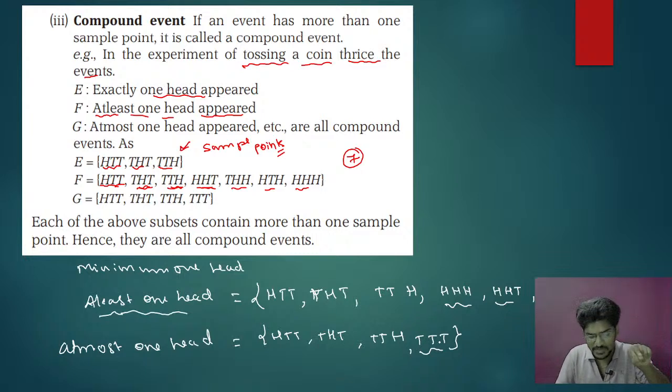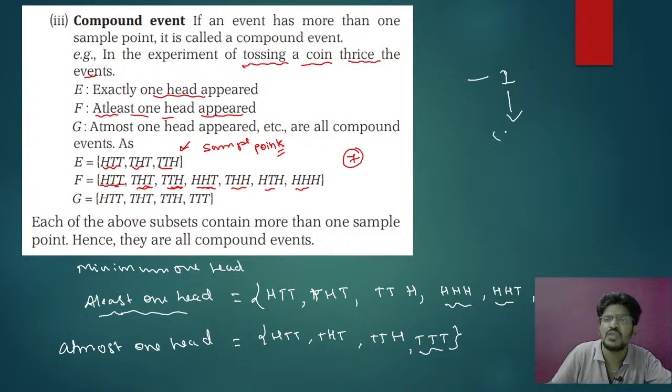So at least means minimum one, maximum anything. At most one means maximum one head, minimum you make 0. At most means the maximum is 1 and the minimum value is 0. At least means it starts with 1, maximum anything.